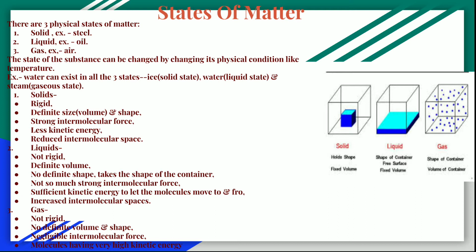Then we come to gas. Gases are not rigid. Okay, they do not have a definite volume, and neither a definite shape, so they always acquire the volume and the shape of the container in which they are kept. Their intermolecular force is very less, and so they can move here and there. Their intermolecular spaces are very large, so that they can travel through a long distance.